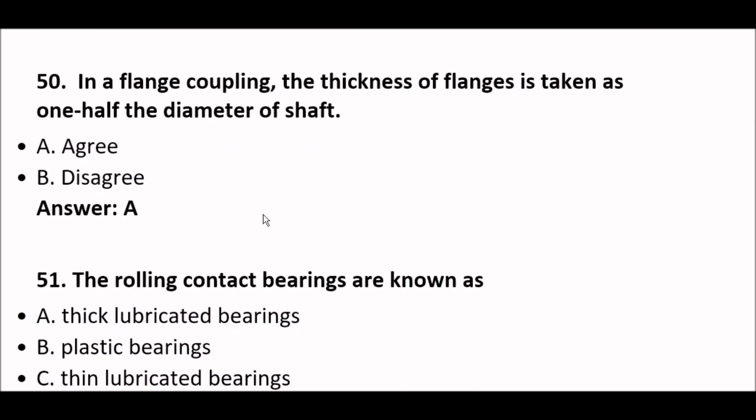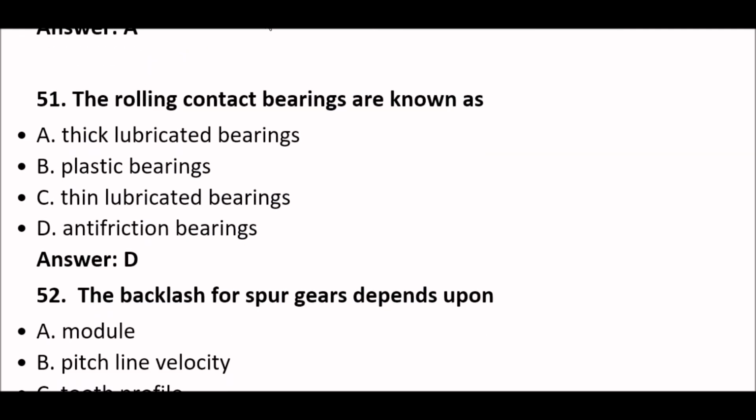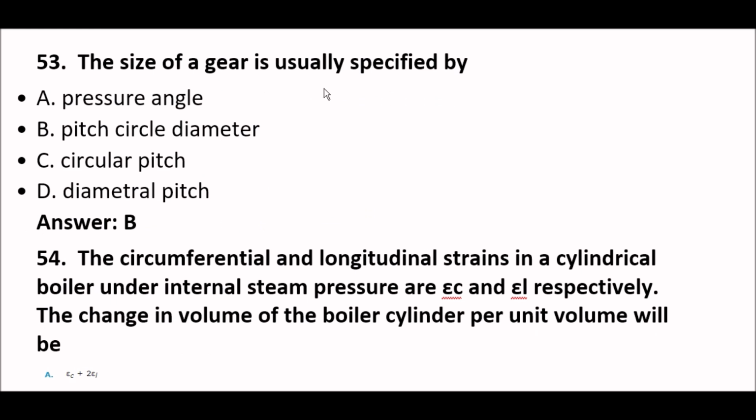Next question. In a flange coupling, the thickness of the flange is taken as 1/2 the diameter of the shaft. Yes, A means agree here. So this statement is true. Okay. Next question. Rolling contact bearings are known as anti-friction bearings. Okay. Next question. The size of a gear is usually specified by pitch circle diameter.